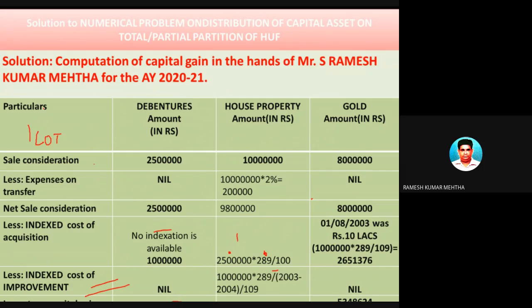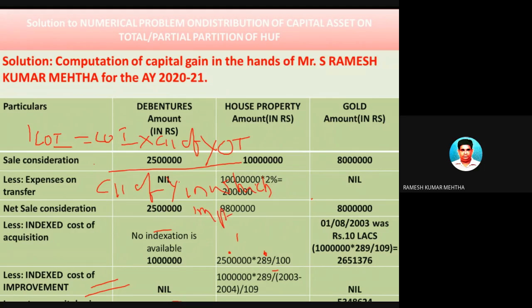This is given by the formula: cost of improvement into CII of the year of transfer, always in the numerator, and CII of the year in which improvement took place in the denominator. We have done so many problems, so you may remember.